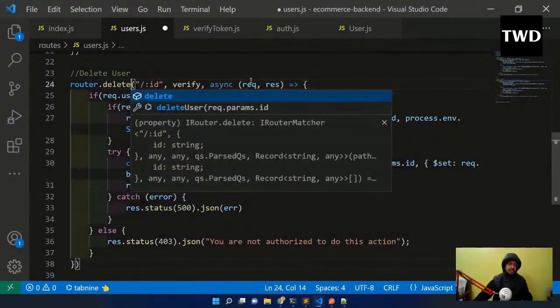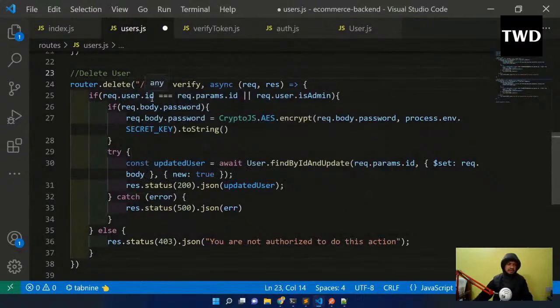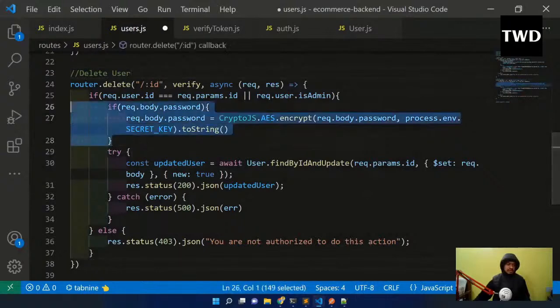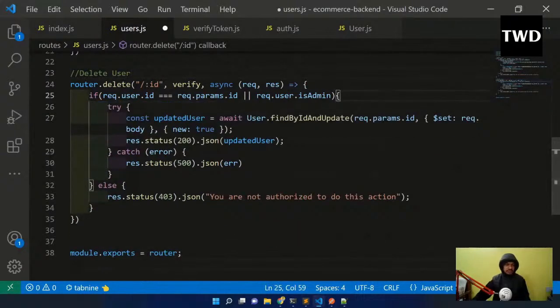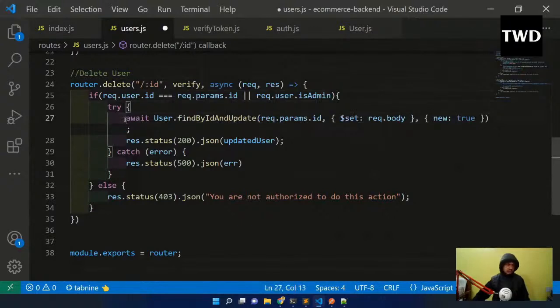Delete also has the ID, the verify async and req.user.id, req.params and isAdmin, because only the admin user should be able to delete a user, or the user himself or herself. And here we don't need the password and all, because that is there. And await User.updatedUser, and we don't even need this thing, because if the user is deleted we don't need to send it.